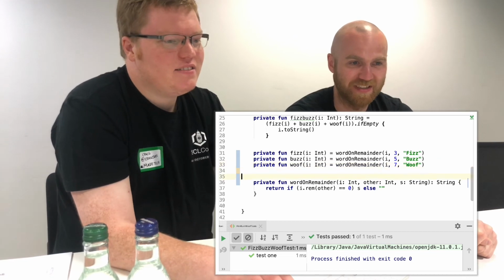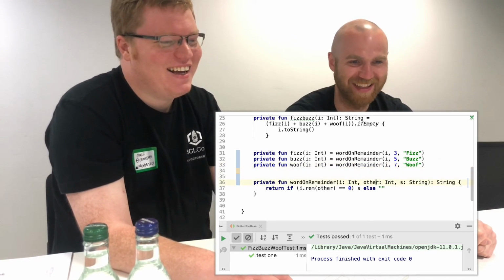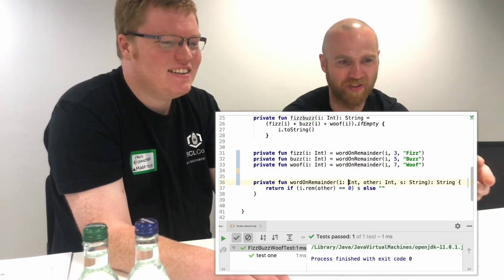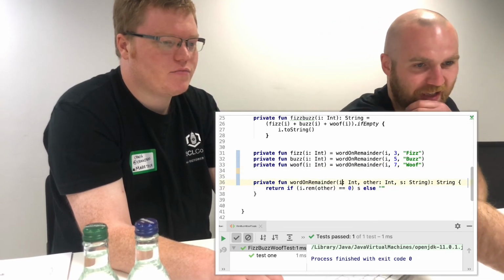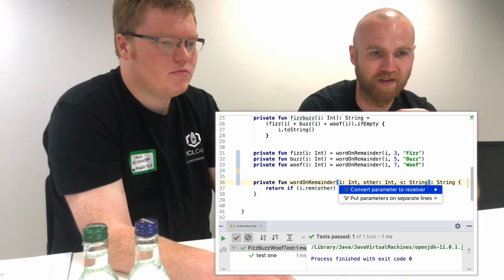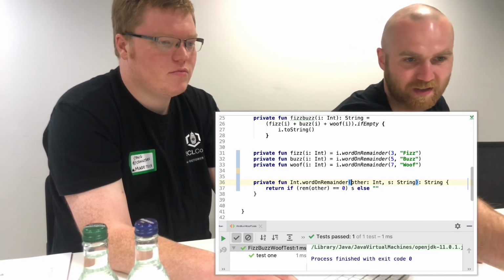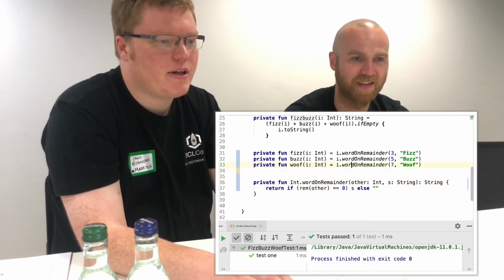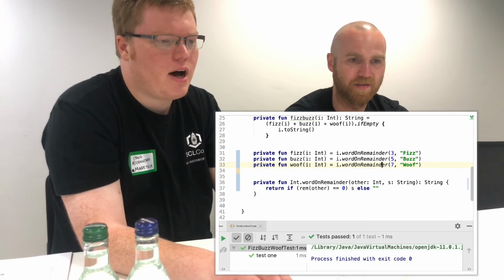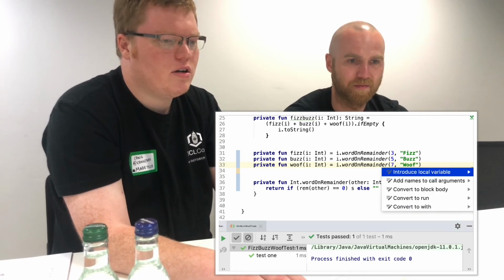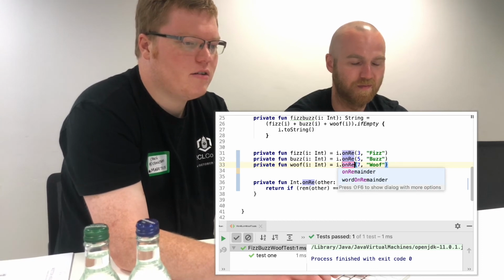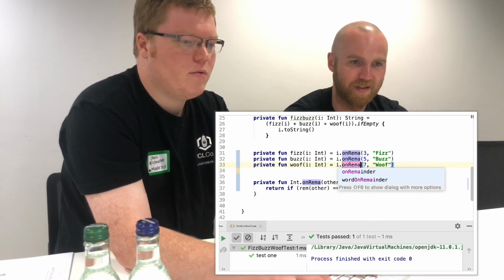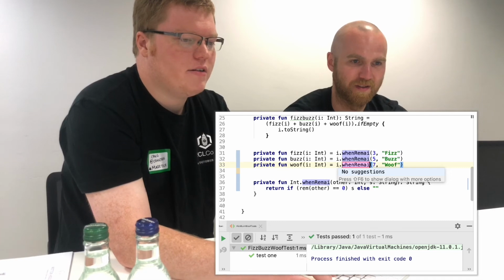Like we just invented domain pretty much. We're just like, that's not a thing. Maybe also convert this to receiver. The first time, if you go to I, the method definition, it's like Alt+Enter. Yeah, that's the thing. And then you're like, oh, extension method. Yeah. Okay. I dot. I don't like this name now. On remainder. When remainder.